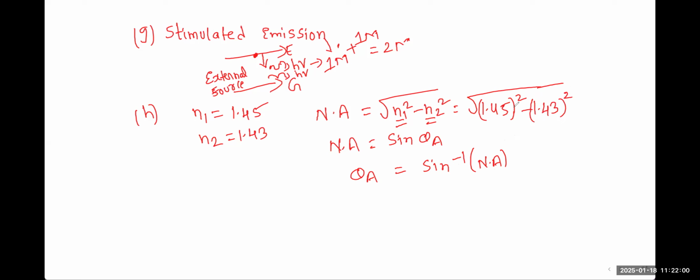Understood, everybody? Now, yes, 0.24. How much do you get? You got 0.24. So this value is 0.24. Saima got this value 0.24, right? And this is what you have to write. Now this is sine theta A. Theta A is equal to sine inverse of NA. So NA, what is the value we got? 0.24. If you have a scientific calculator, please tell me what is sine inverse of 0.24. Anybody? So you have to write this.